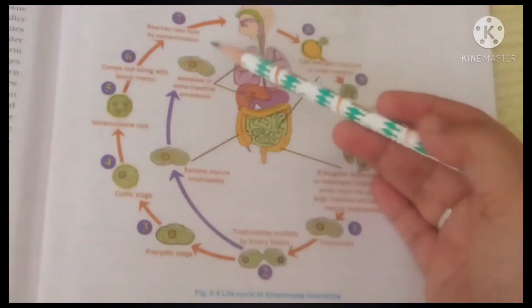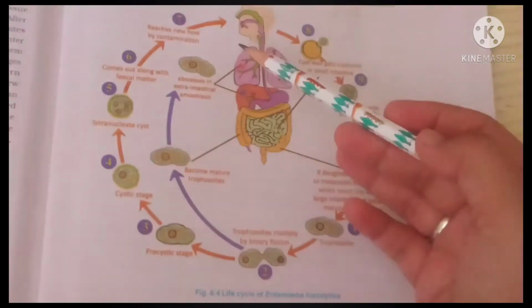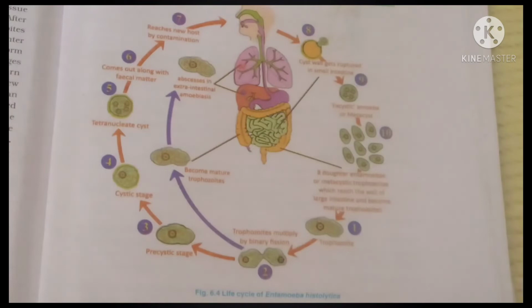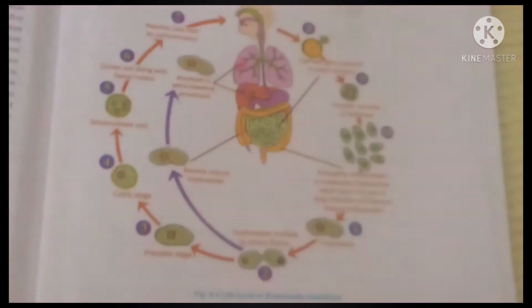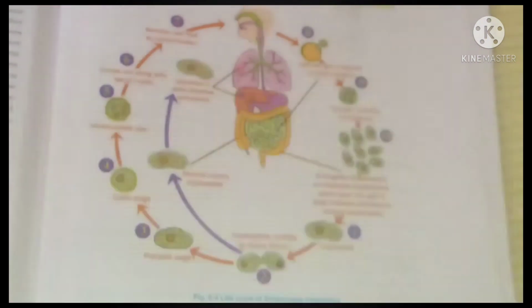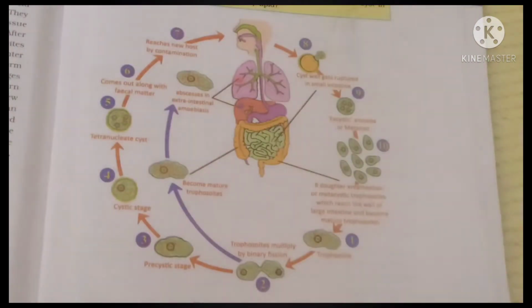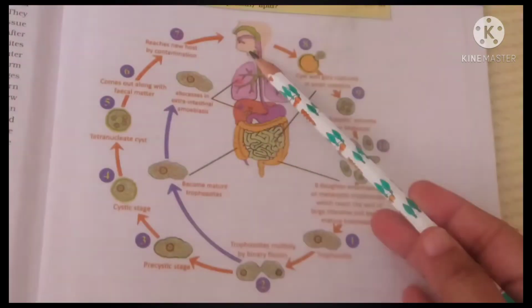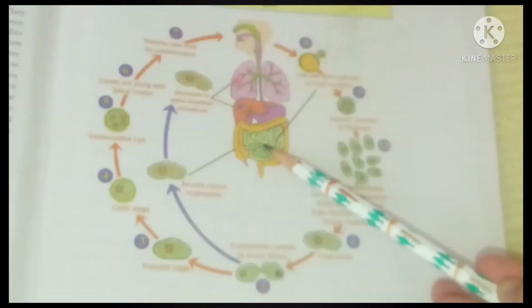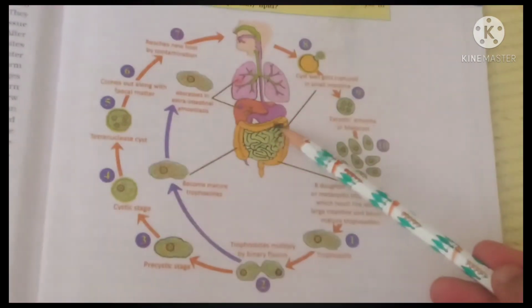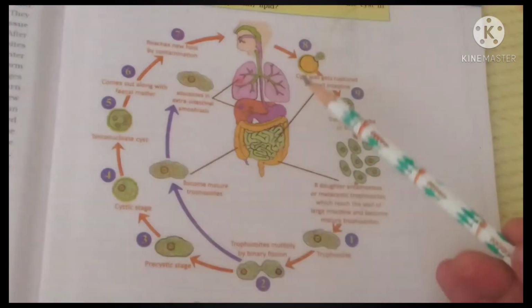The life cycle of Entamoeba histolytica will complete in a single host, that is in man. In man, the parasite enters into the body and reaches the large intestine, and it lives in the mucosa and submucosa layers. It will feed on the mucosa and submucosa layers of the large intestine.